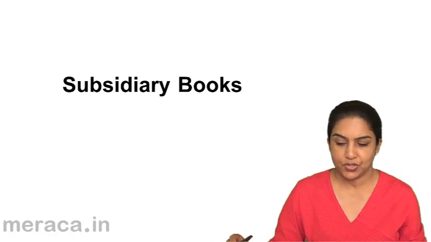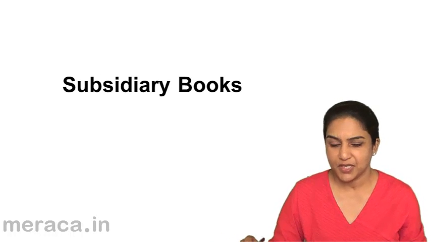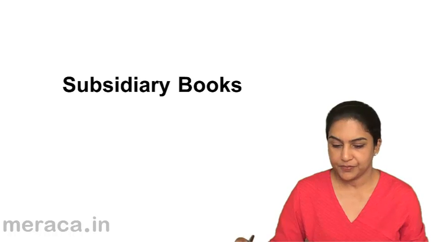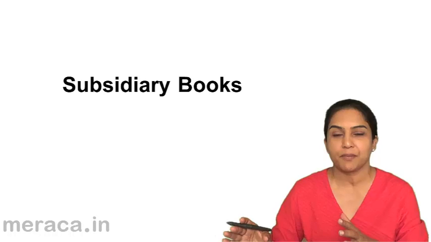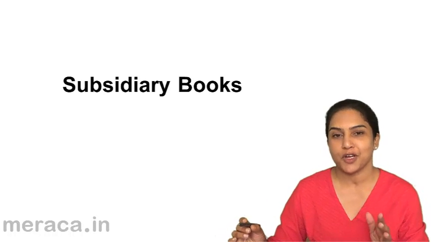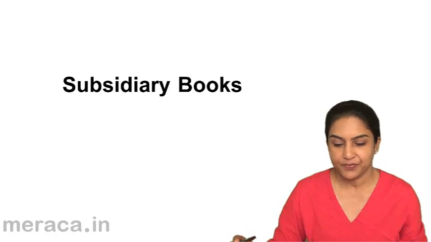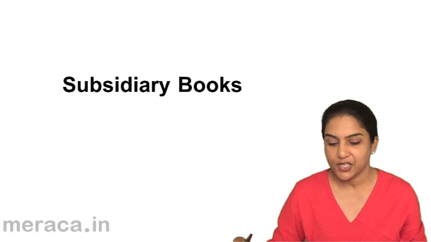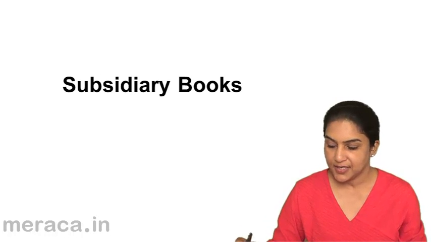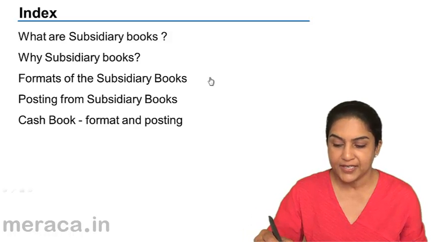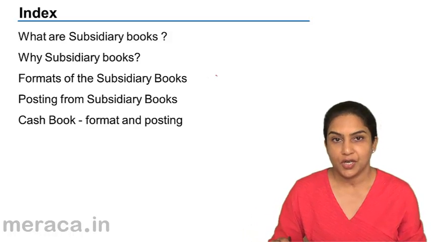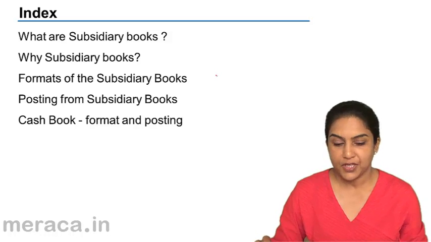Subsidiary books. What are subsidiary books? Subsidiary books are the books on which the principal books are made. The principal book of account is our ledger. So subsidiary books are actually the journals. So let us understand what are subsidiary books. We will again discuss subsidiary books in this order.